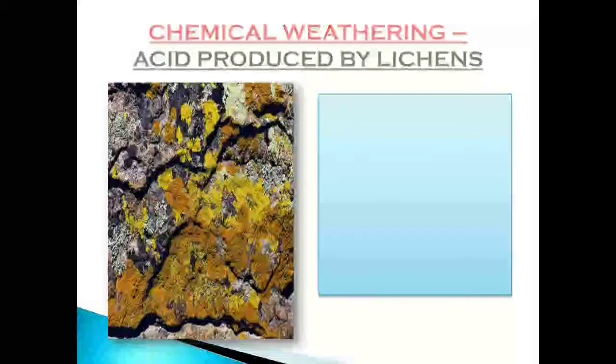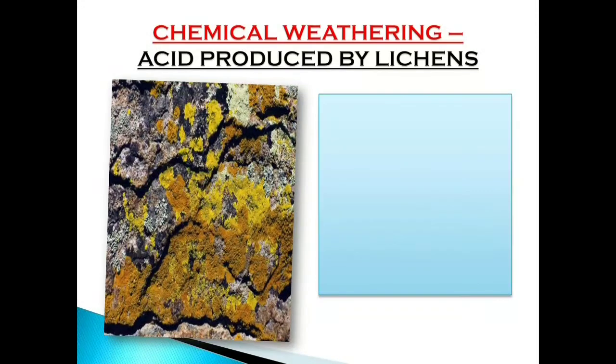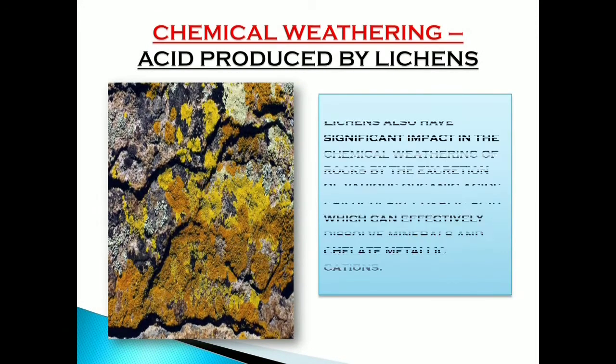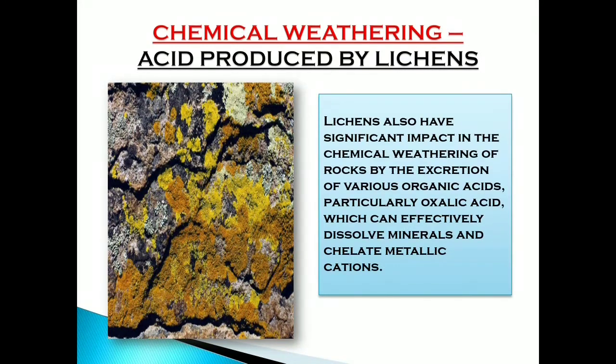Next is chemical weathering, acid produced by lichens. Here you can see a picture. Lichens also have significant impact in the chemical weathering of rocks by the excretion of various organic acids, particularly oxalic acid, which can effectively dissolve minerals and chelate metallic cations.